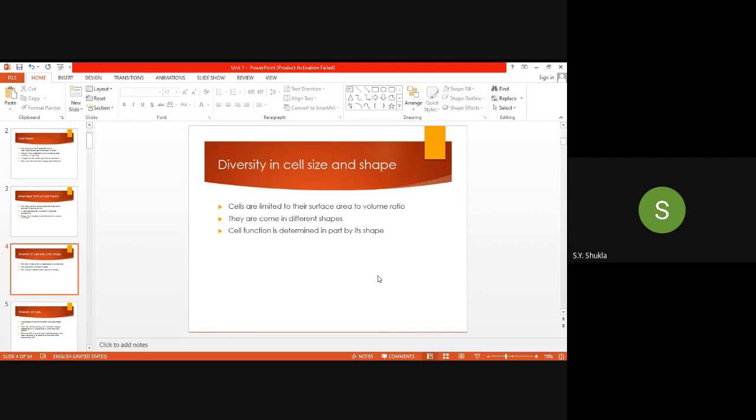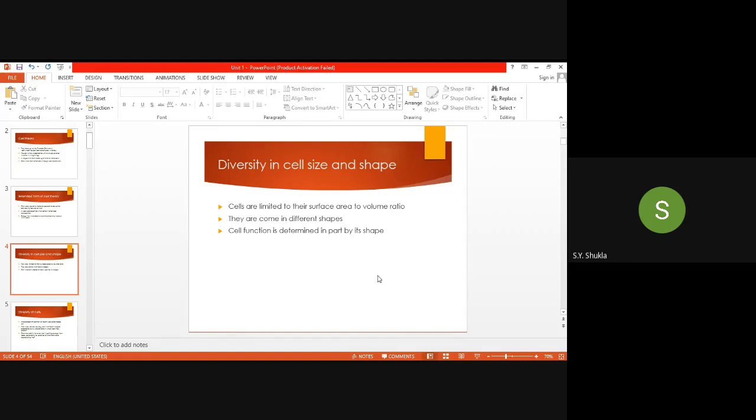It can be very small, like viruses, and somewhat larger in higher organisms, algae, higher dicots, monocots, and in animals, from amoeba to the elephant cell. But the cell size should be small, not very large. It can be unicellular or multicellular.